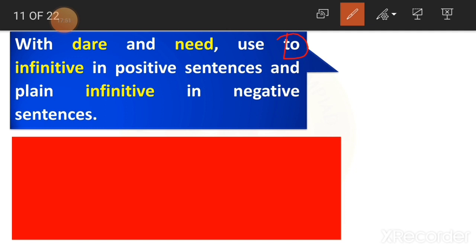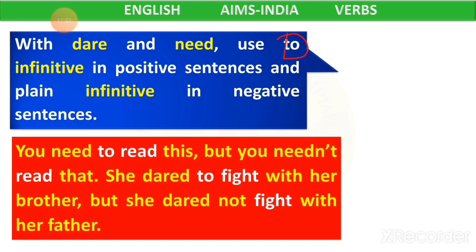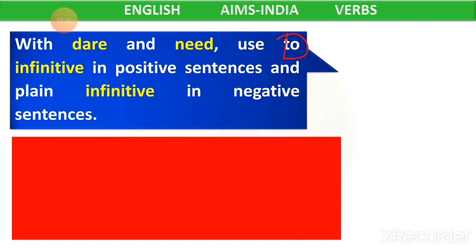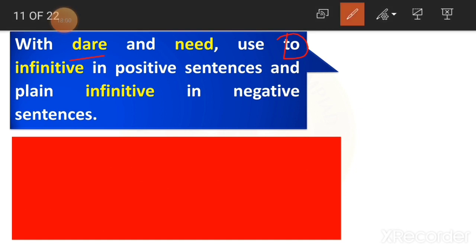Okay children. For only dare and need, you have to add to infinitive if you want to tell that sentence in positive sense. If you want to tell it in negative sense, then you have to add a plain infinitive. In the sense, no "to", only plain infinitive.